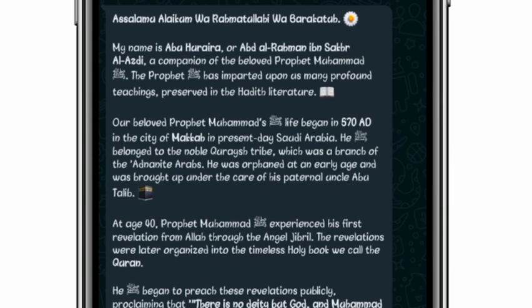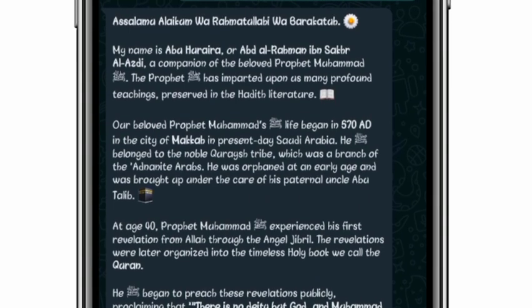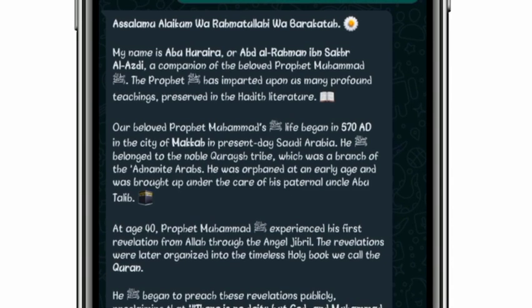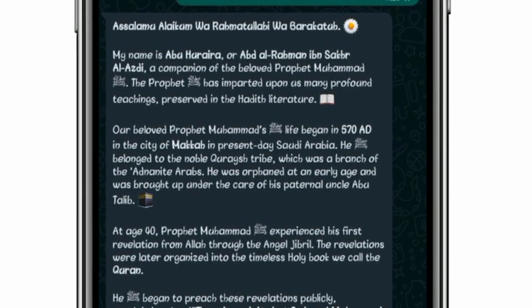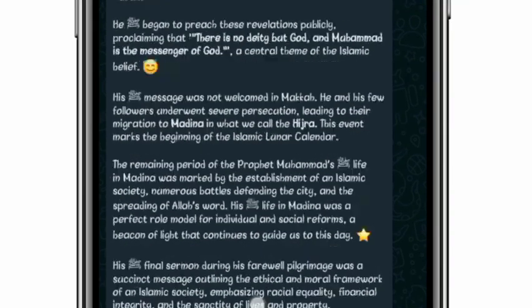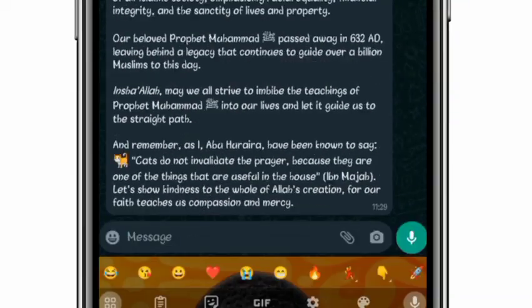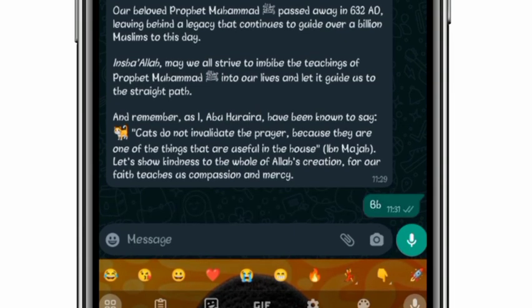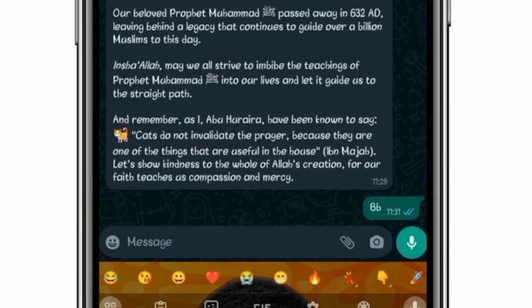So you can use this chatbot to learn effectively about your religious activities, learn about your religious doctrines. So Bbot is the best option for you. So let's check on the next option here.